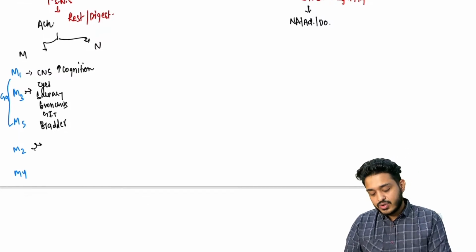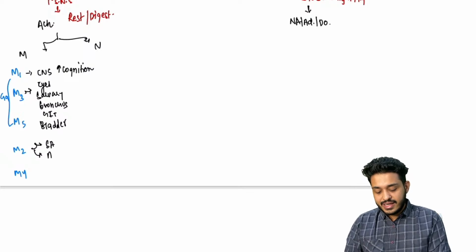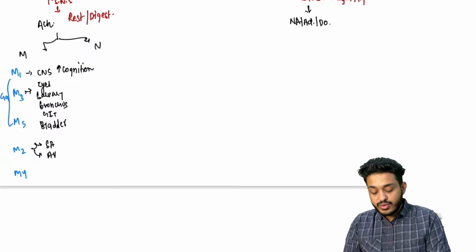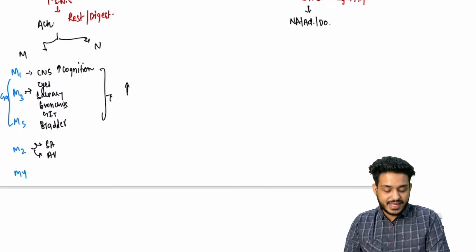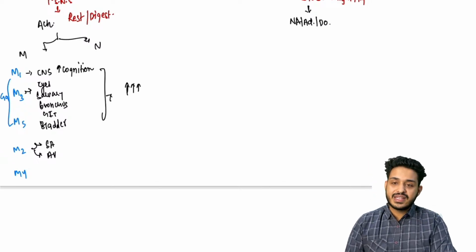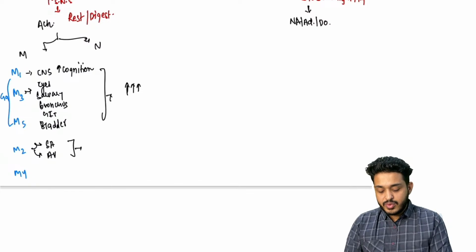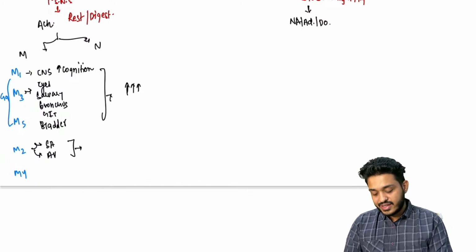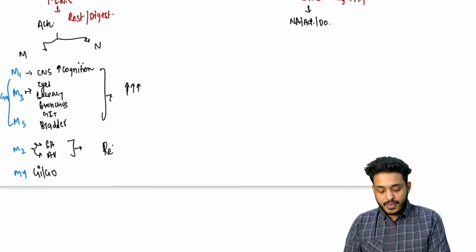M2 is present at two places, the SA node and AV node, right? So there is a decrease in activity. When M2 and M4 are activated, they are Gi or Go subunits, so they are going to produce relaxation.